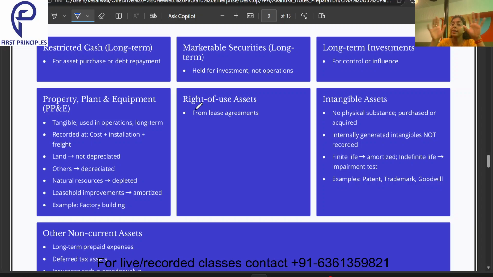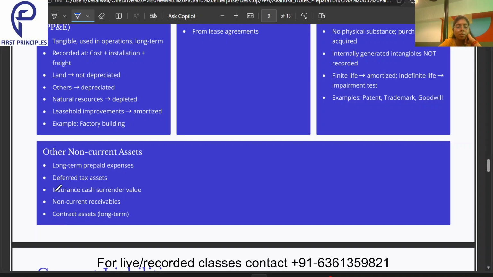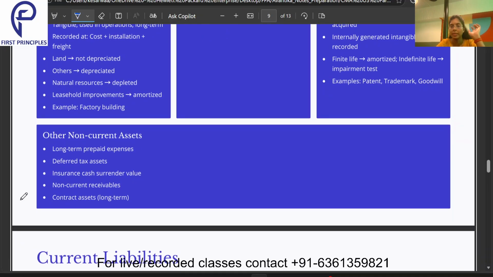These are intangible assets, but they are non-current. Why? Because they don't have any maturity. Then some other non-current assets are contract assets for long-term non-current receivables, insurance cash surrender value, deferred tax asset, long-term prepaid expenses. These are some other categories of non-current assets.